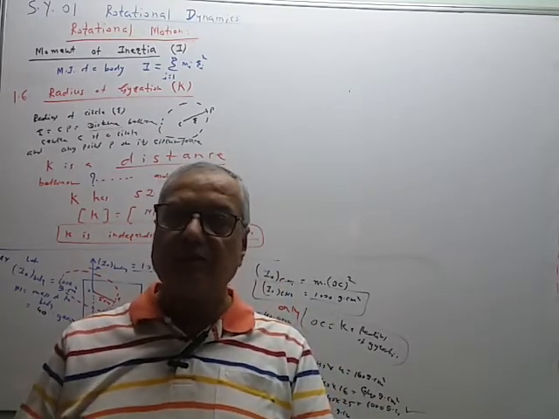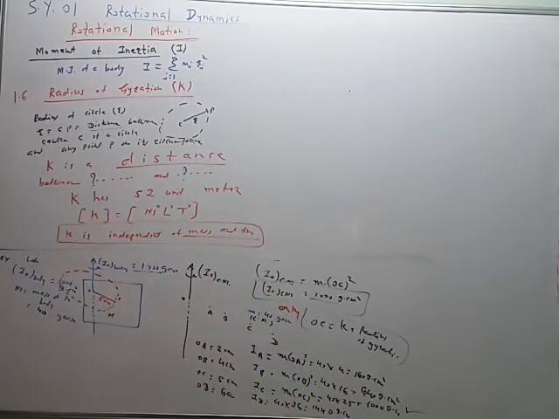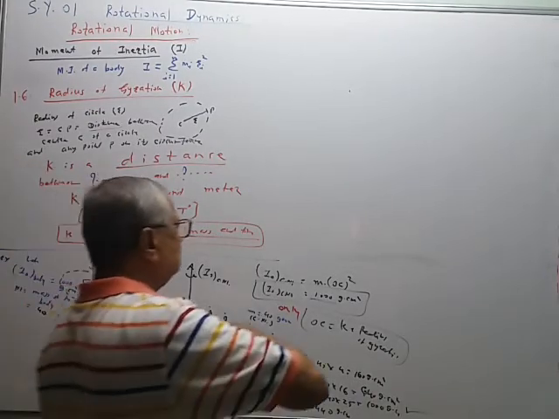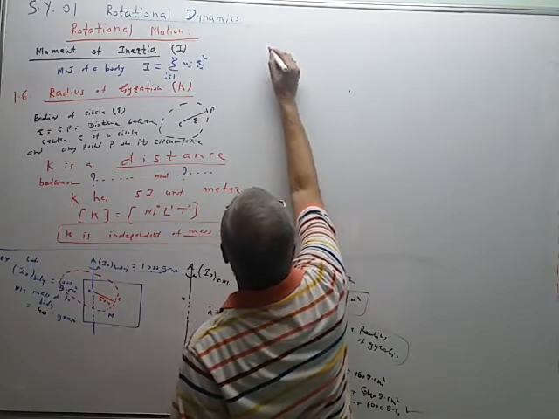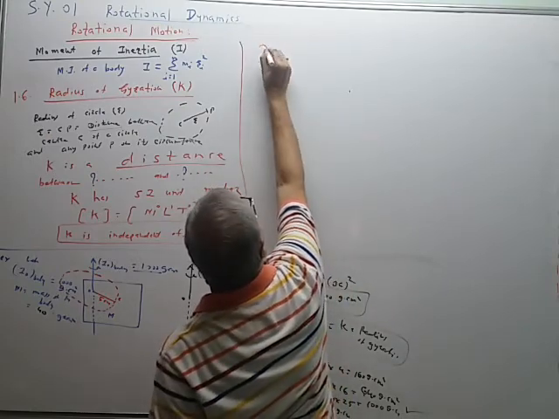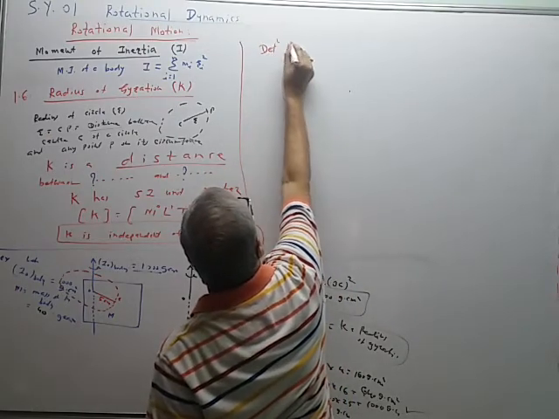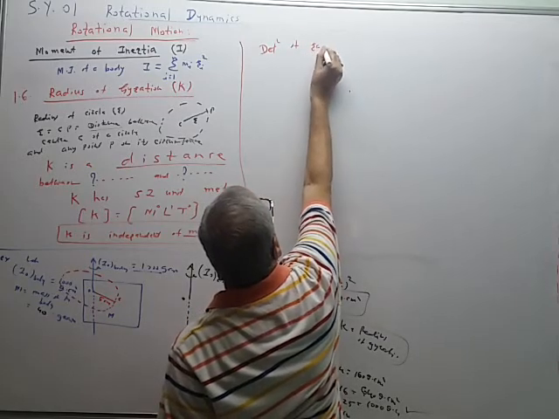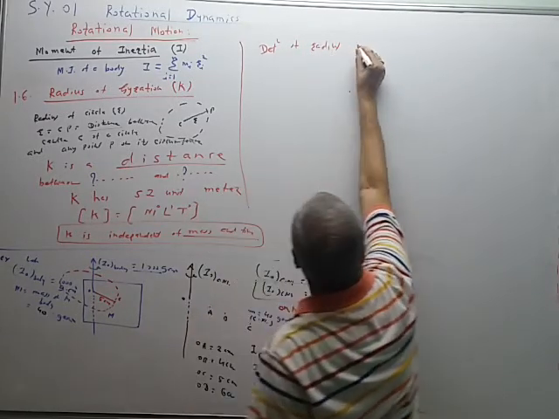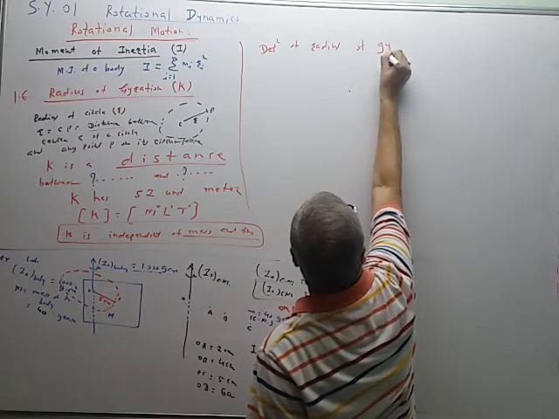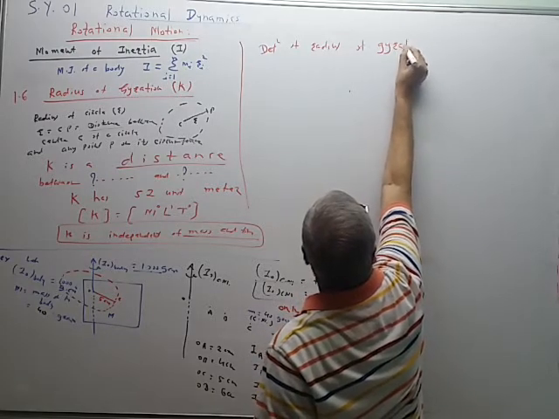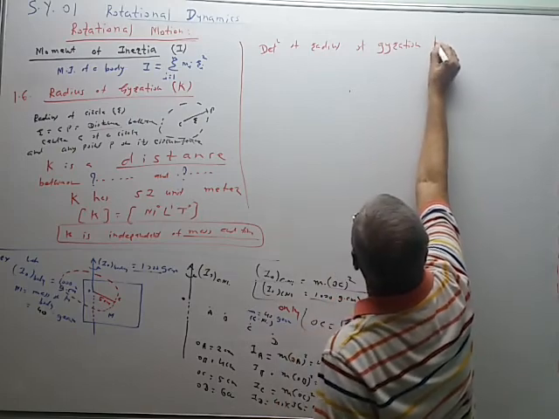When we define the radius of gyration, we will have to include some conditions in that definition. So what are the conditions? It is the distance between the. Now I will give the definition. Definition of radius of gyration K.